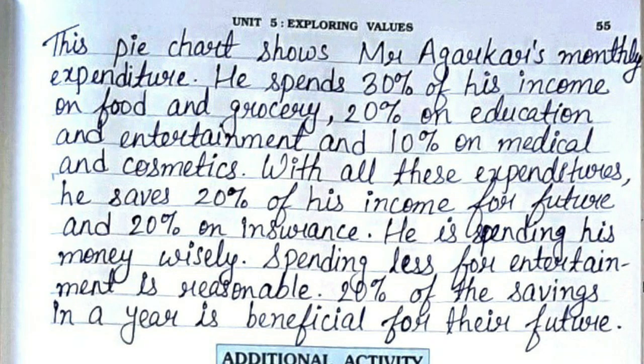So we'll write the paragraph as, this pie chart shows Mr. Agarkar's monthly expenditure. He spends 30% of his income on food and grocery, 20% on education and entertainment, and 10% on medical and cosmetics. With all these expenditures, he saves 20% of his income for future and 20% on insurance. He is spending his money wisely. Spending less for entertainment is reasonable. 20% of these savings in a year is beneficial for their future.